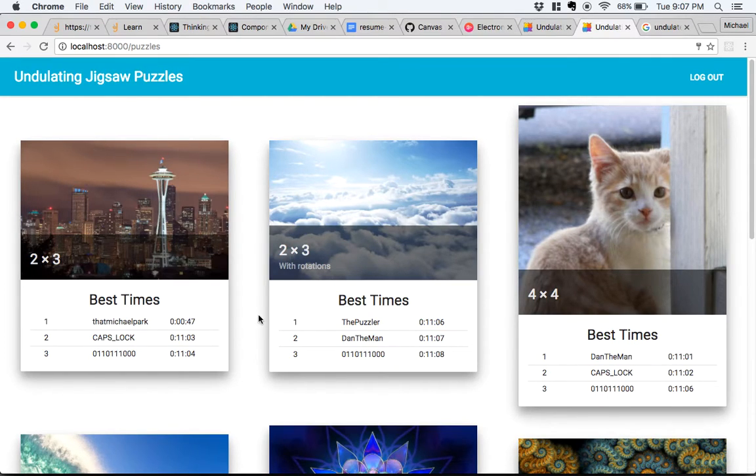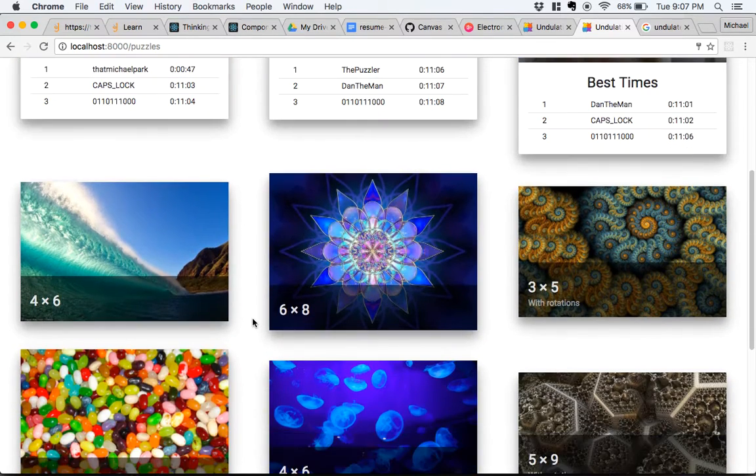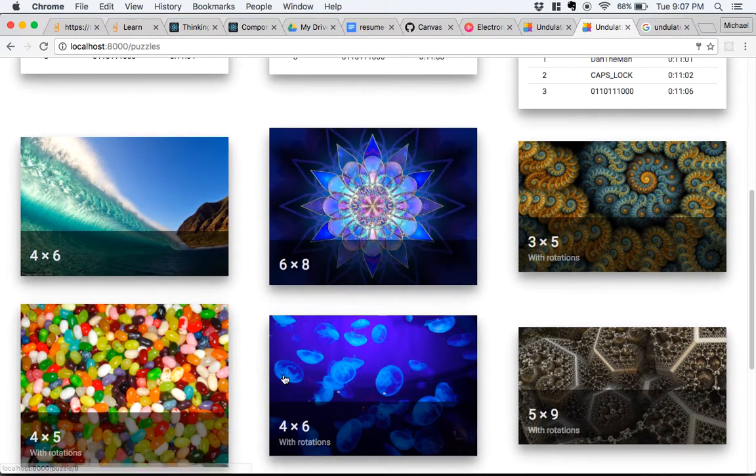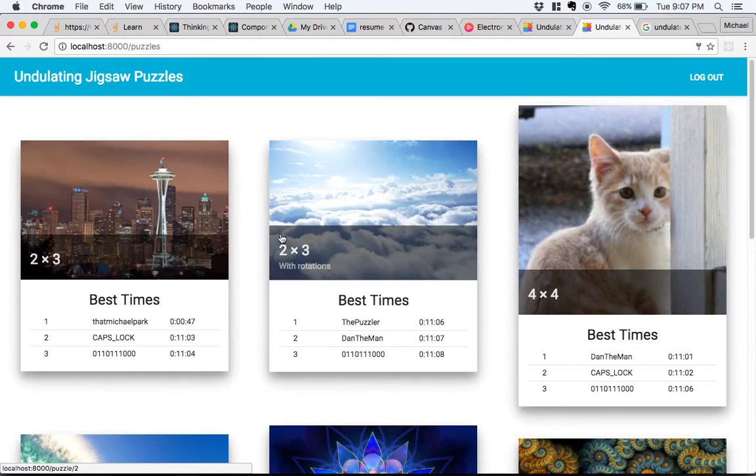The puzzles have varying numbers of pieces, and some puzzles even have rotated pieces. Let's take a look at one now.